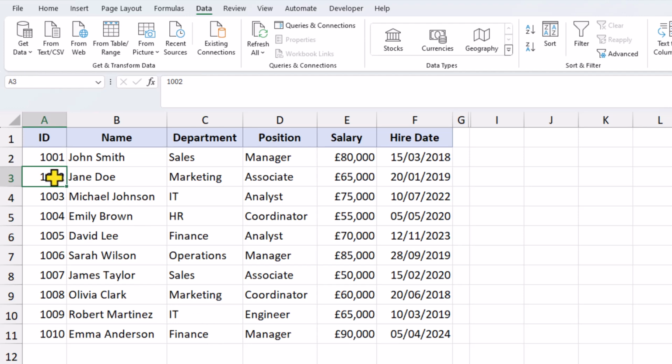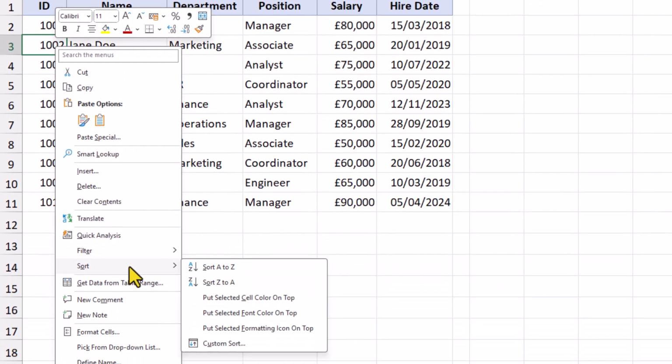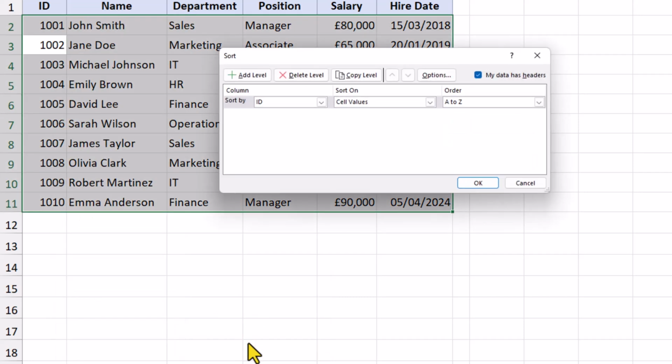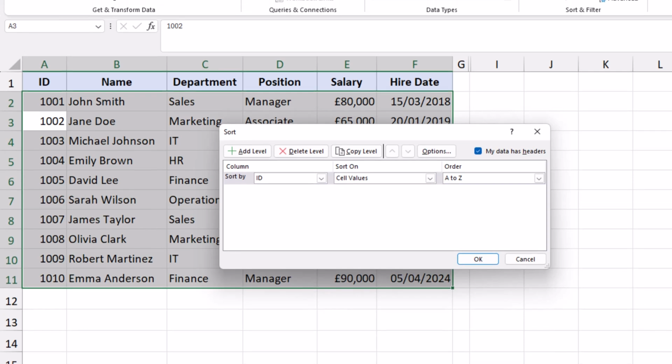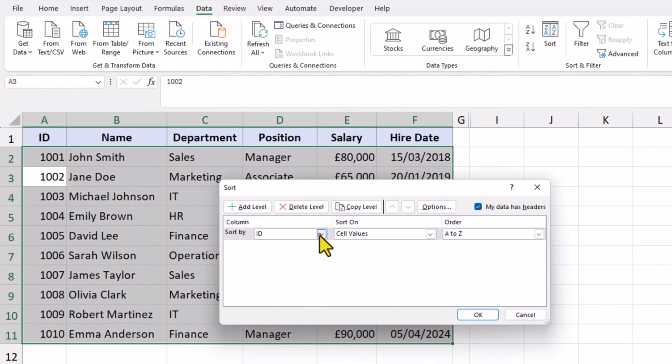Now, to start with, we don't need to highlight or select anything. We just need to get to the custom sort option. Once we have this dialog box, we can add each level to meet our sorting preference. Let's choose the name column, A to Z, and the next level, we'll choose the department column. And then actually, we want to sort by the department first, and then within each department, we want the names to be sorted in alphabetical order. So we can use these buttons here to change the order.